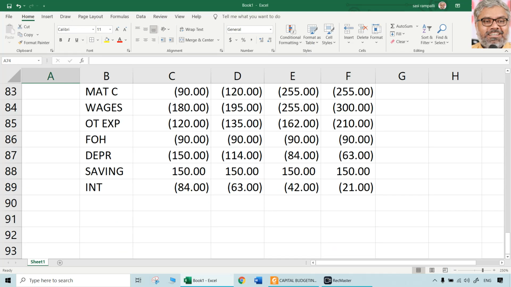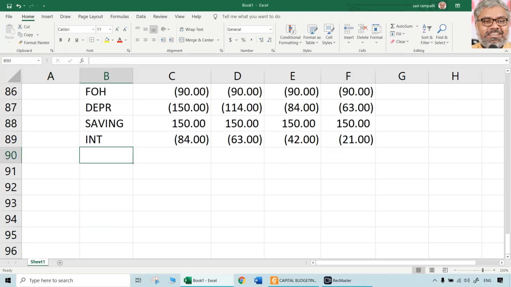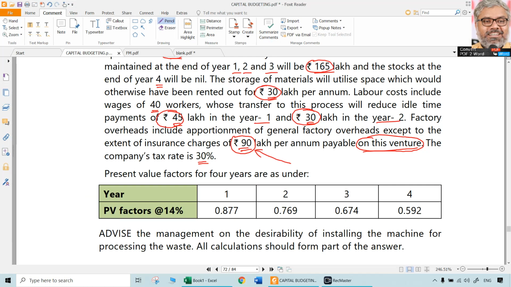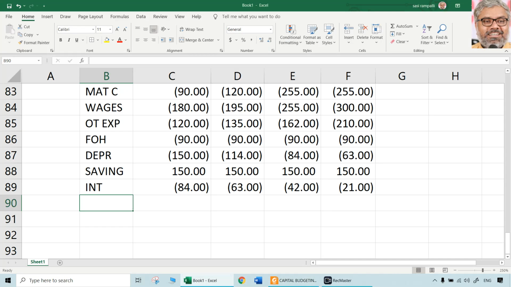It is an opportunity cost, but it is not really an opportunity cost also. Conceptually opportunity cost. Is the company losing that 30 lakhs? Yes. To that extent. Is there a tax benefit? Yes. To that extent there will be. So that also has a tax impact. How much is that? So rent foregone we can call it. Rent foregone.